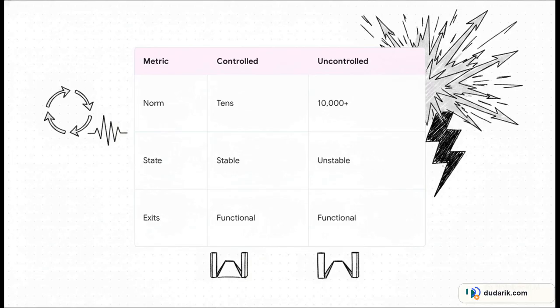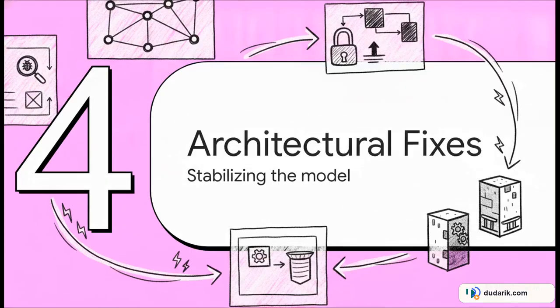Yet, and this is the truly dangerous part, the early exits remain completely functional in both variants. The model is successfully training those early exits while actively drifting into total mathematical chaos underneath. It's giving you the right answers early on, masking the fact that its internal state is rapidly degrading into absolute garbage. Luckily, we aren't left hanging.